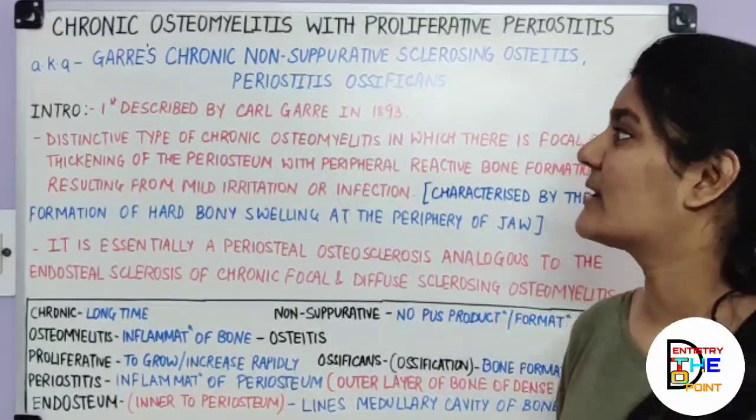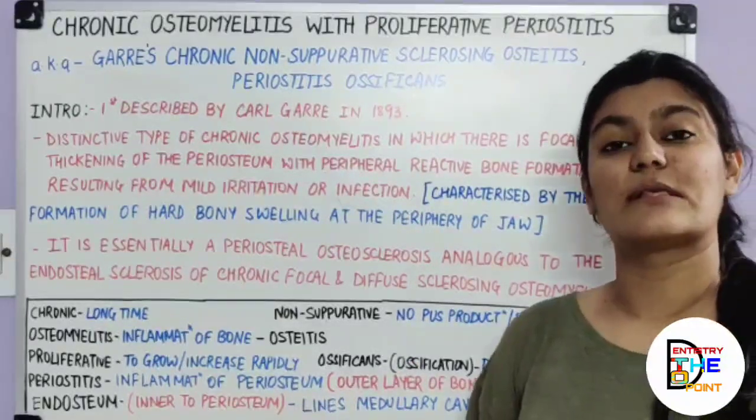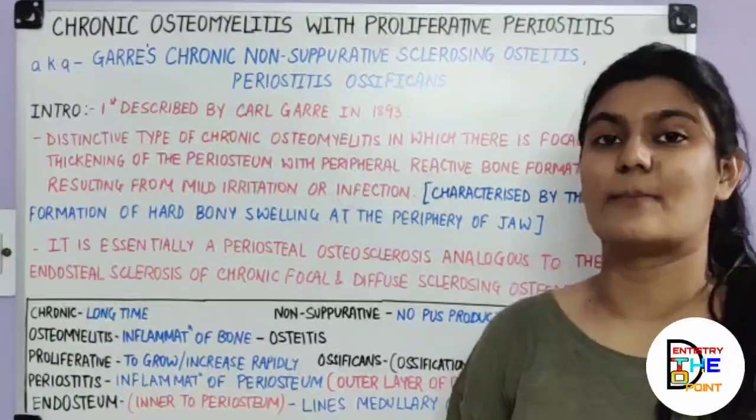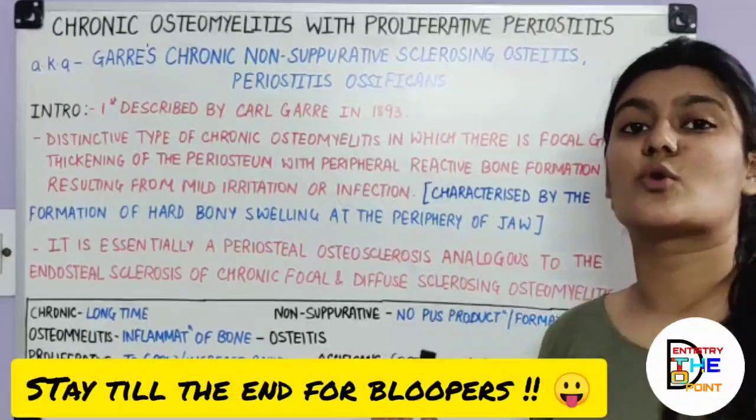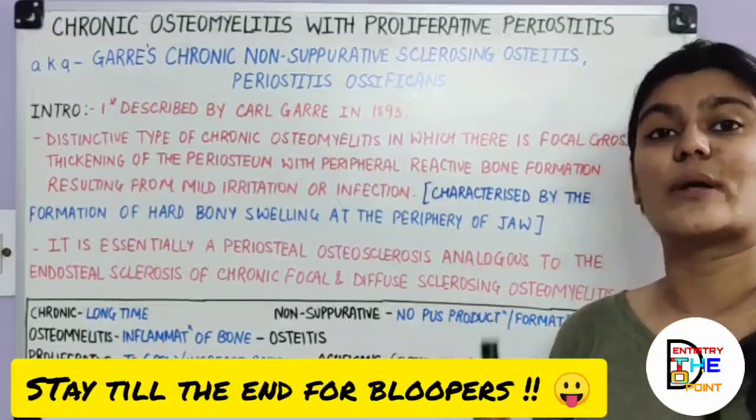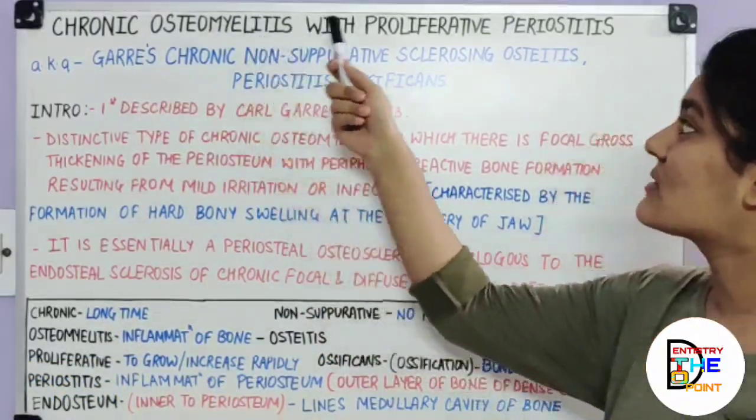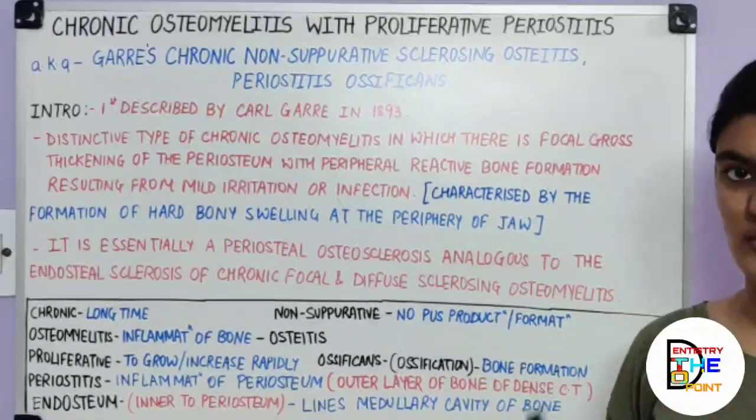Now this is a continuation video on osteomyelitis, wherein we have discussed the 4 other forms of osteomyelitis earlier. If you haven't watched them, I'll give the link in the description box. Now we move on to the most common, frequently asked osteomyelitis, that is chronic osteomyelitis with proliferative periostitis, commonly known as Garre's osteomyelitis.